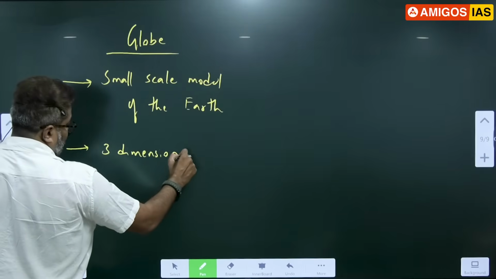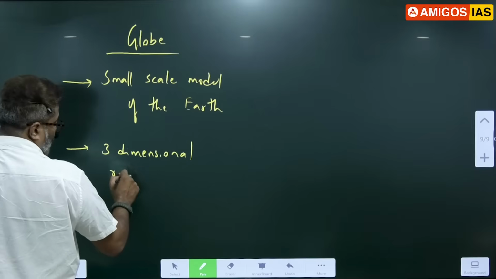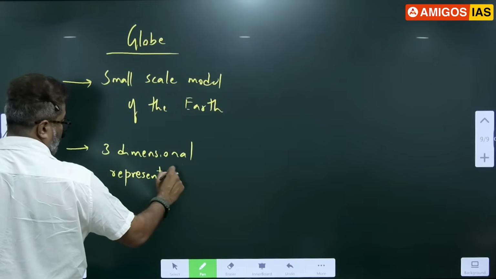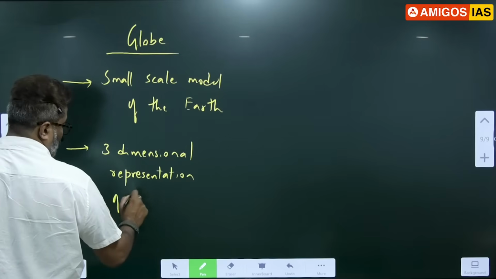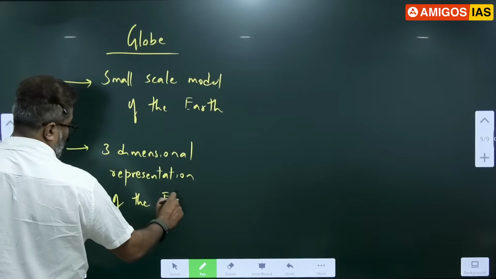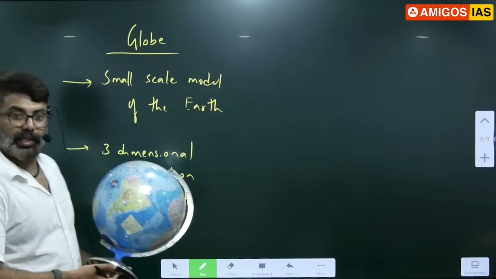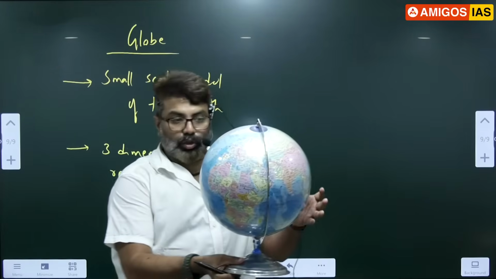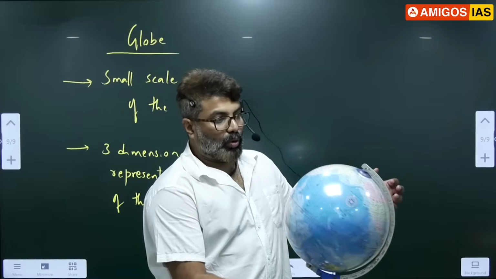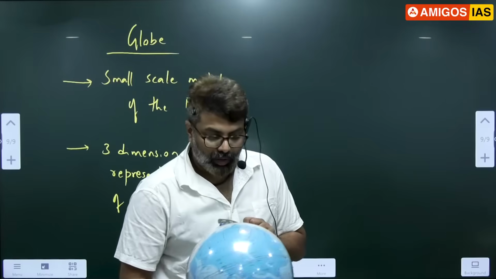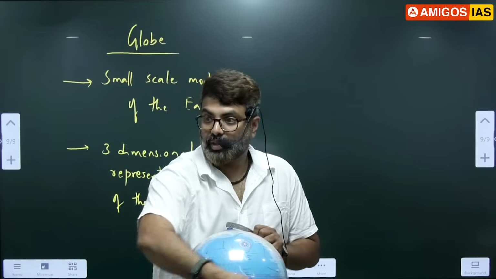A globe is a three-dimensional representation of the earth. It shows all the oceans. Try to recognize the Pacific here. Please see the Pacific. This is the Pacific, the largest.